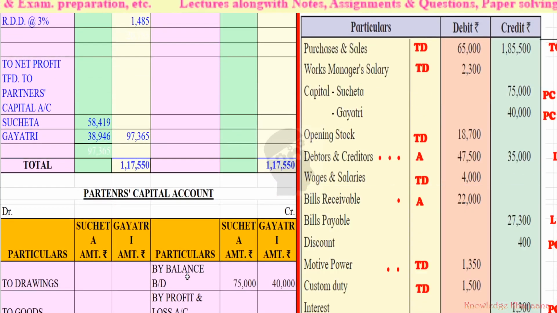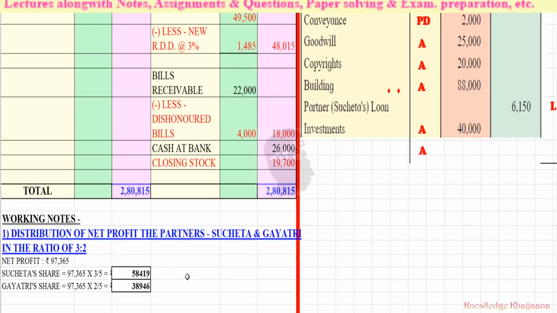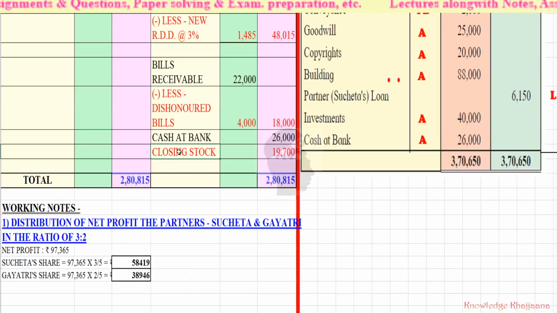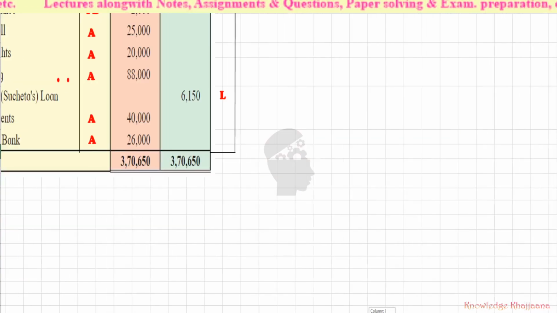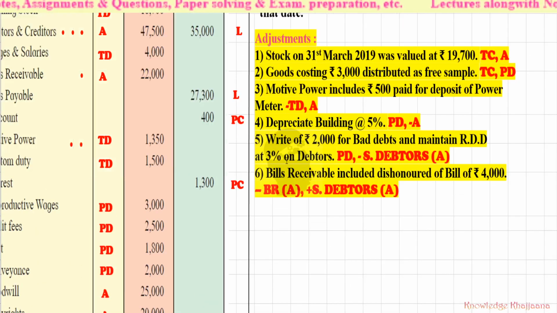Similarly, its second recording will go to the balance sheet asset side. I have shown it in another color, red color, closing stock rupees 19,700. With this we have completed the first adjustment.